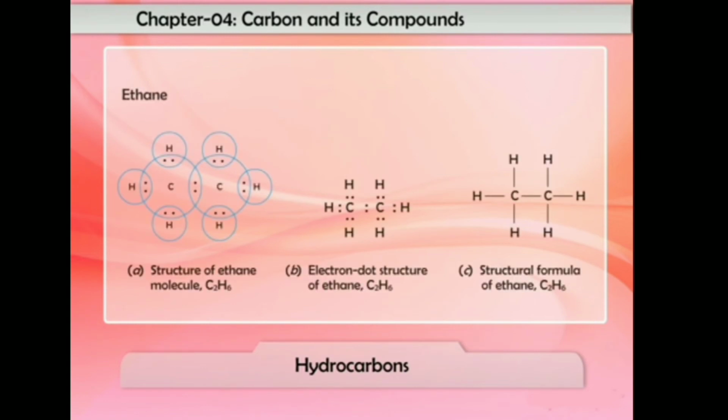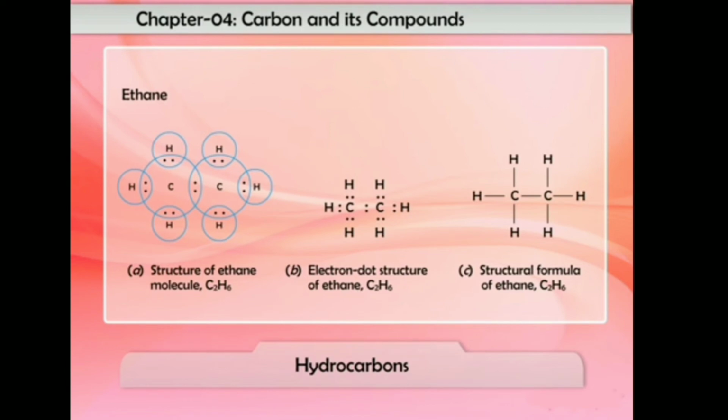Let us understand the sharing of electrons in saturated and unsaturated hydrocarbons in detail. The ethane molecule is made up of 2 carbon atoms and 6 hydrogen atoms. In ethane, the 2 carbon atoms share 1 pair of electrons among themselves to form 1 carbon-carbon single covalent bond.